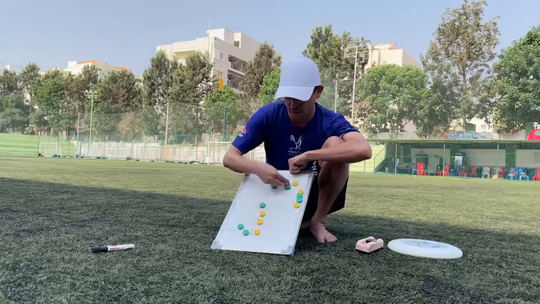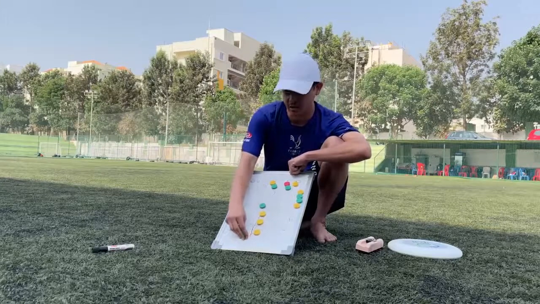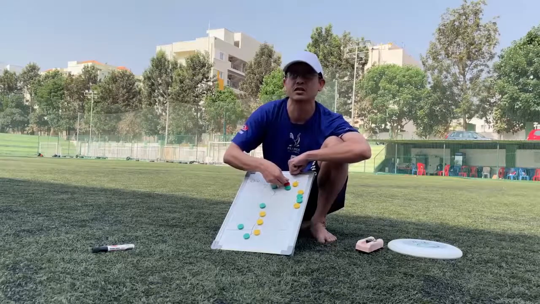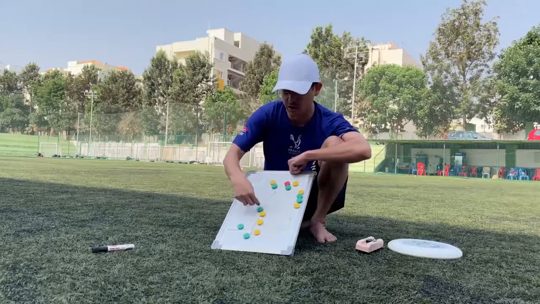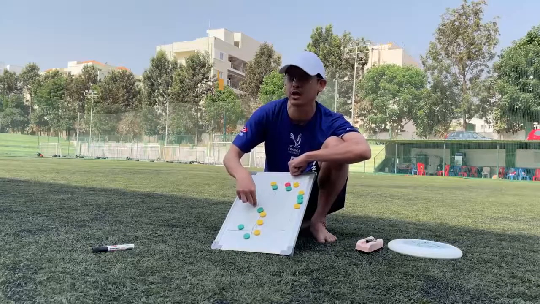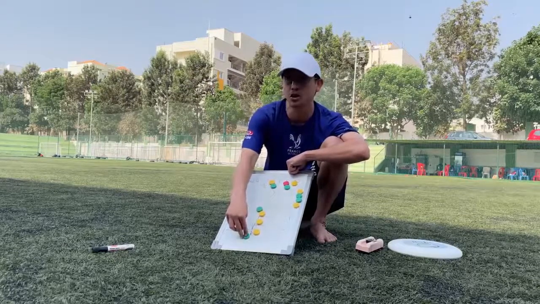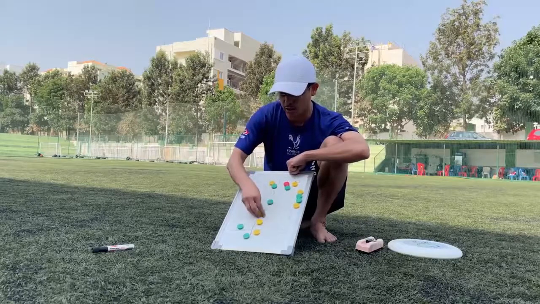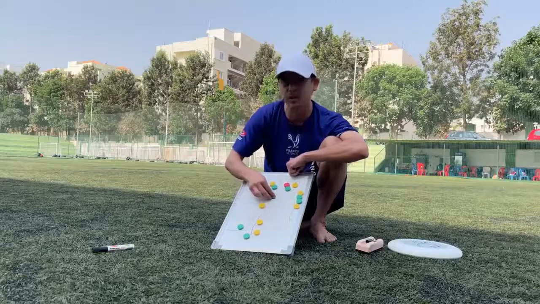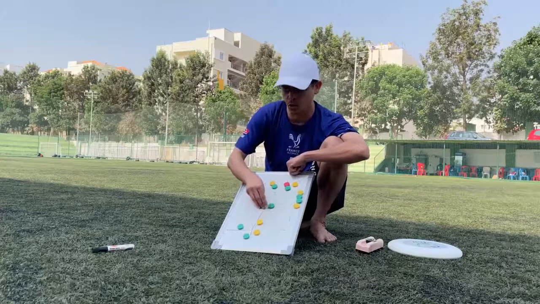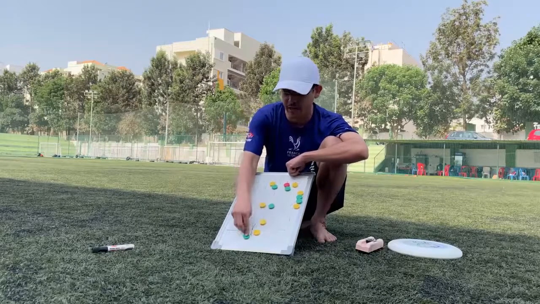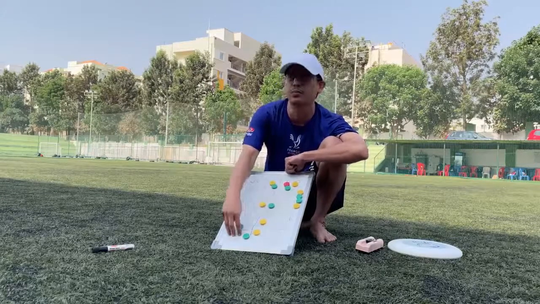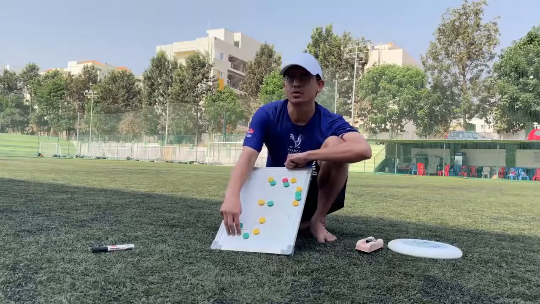Also, if you are way away from the disc, it makes sense, even if you are marking an in cut, to stand facing the disc. So you can see the disc when the person is reeling. You can still make a run down deep because you don't have to change your hip position. You are watching the disc as this person is watching the disc. The closer you are to the disc, obviously you can't stand here because this person will immediately get the disc. So again, even if you are preventing an in cut, you can still turn around and watch the disc and also help with the defense.